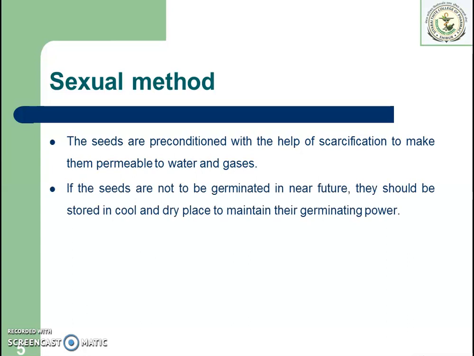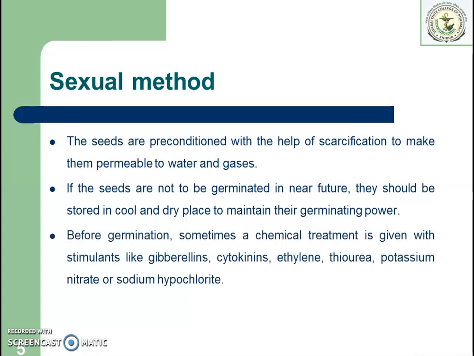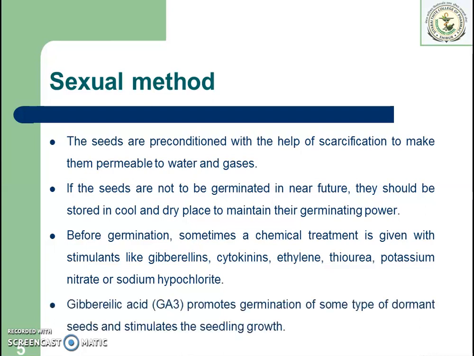If the seeds are not going to be germinated in the near future, they should be stored in a cool and dry place to maintain their germinating power. Long storage of seeds should be avoided because the seeds lose their germination power. Before germination, sometimes a chemical treatment is given with stimulants like gibberellin, cytokinin, ethylene, thiourea, potassium nitrate or sodium hypochlorite to induce germination. Gibberellic acid promotes germination of some types of dormant seed and stimulates seedling growth. So all these chemical treatments are given to enhance the germination of the seeds.